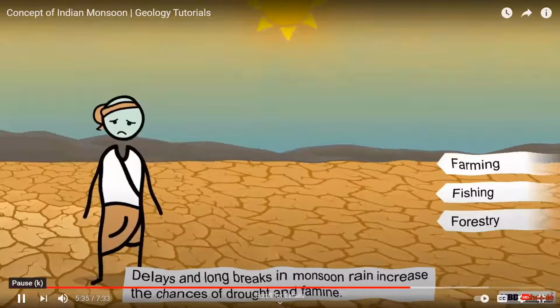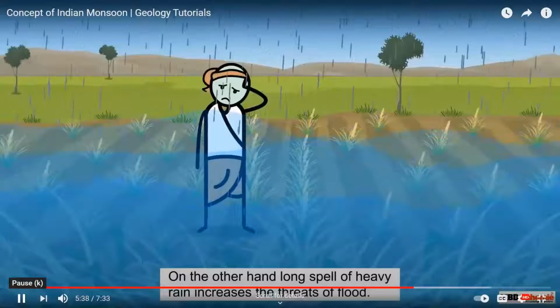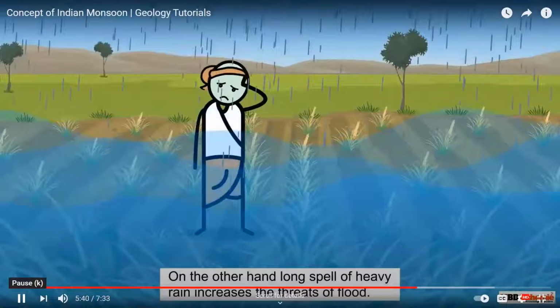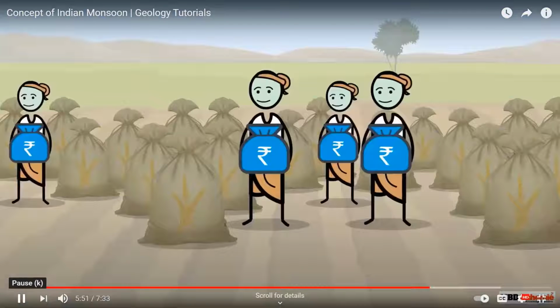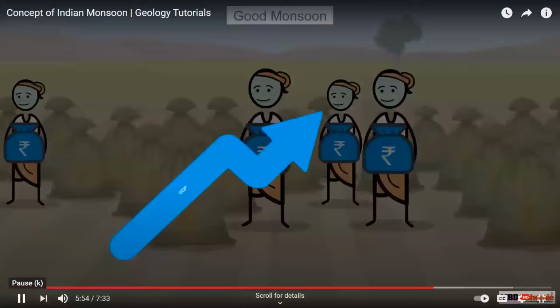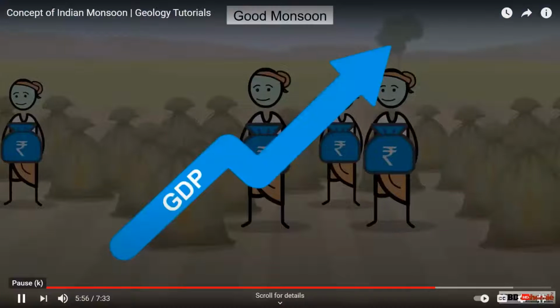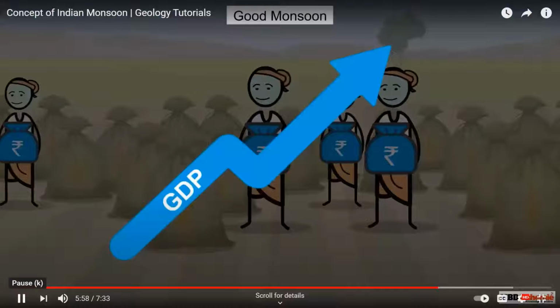On the other hand, a long spell of heavy rain may damage standing crops with the increased threats to the economy. The agro-based industry also depends on monsoon, as the supply of their raw material is governed by a good spell of rain. The market will remain steady with a good monsoon year with stable price of food products. See, this is related to the economics concept.